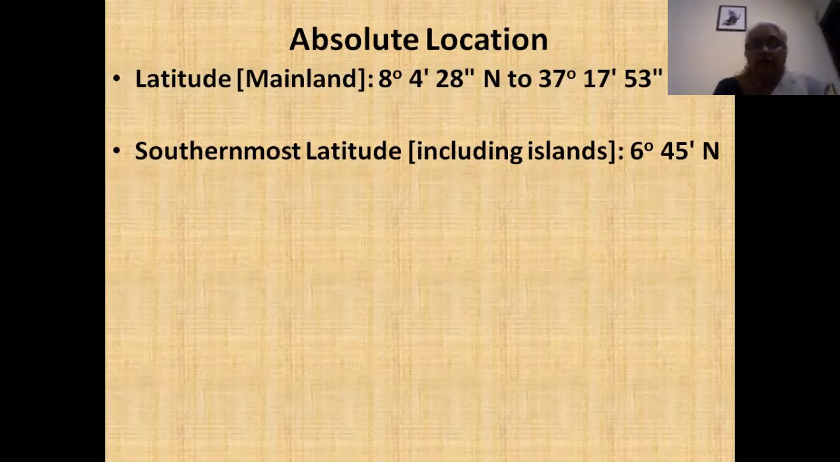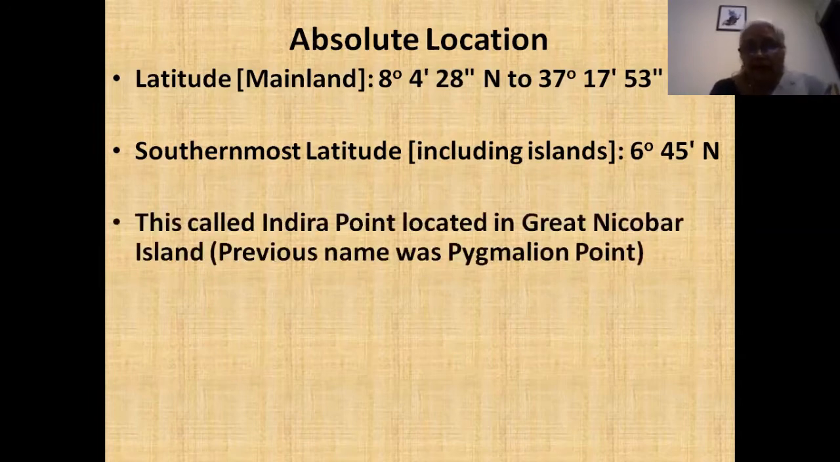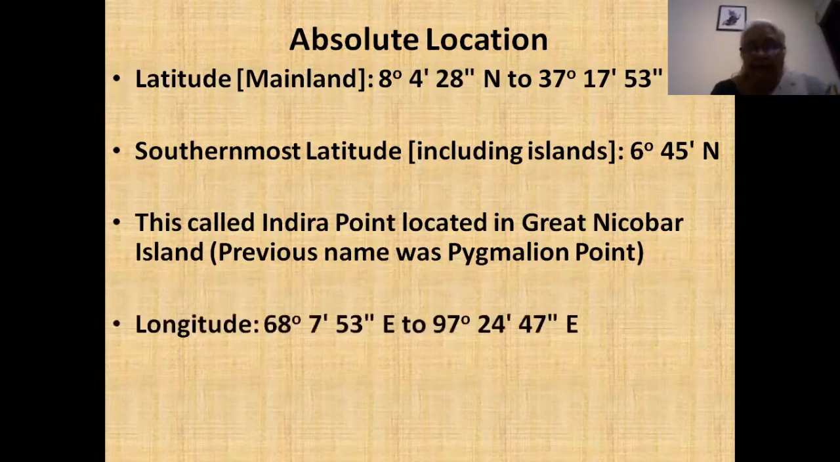The southernmost latitude, including the islands, is about 6 degrees 45 minutes. This is called Indira Point. It used to be called Pygmalion Point, and it is located in the Great Nicobar Island. And this, of course, today does not exist because it was affected by the tsunami and it has disappeared under the sea. If there are no more tsunamis, then over time, maybe 10 to 15 years, the entire point will appear again.